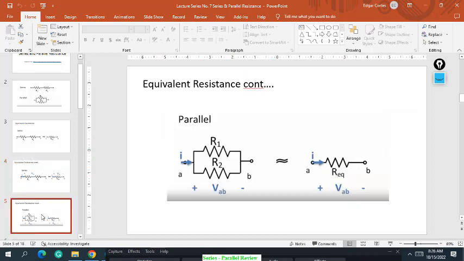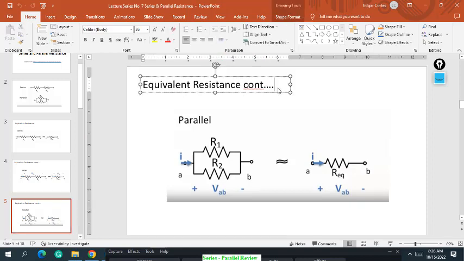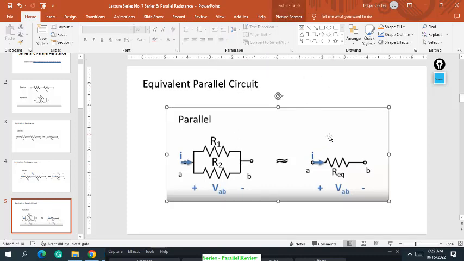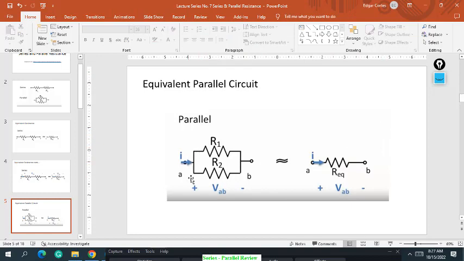Next to that is the parallel circuit. So what is a parallel circuit? The voltage is constant. The arrangement of the parallel circuit is like this one. The voltage across R1 and R2 is the same, the voltage VAB,